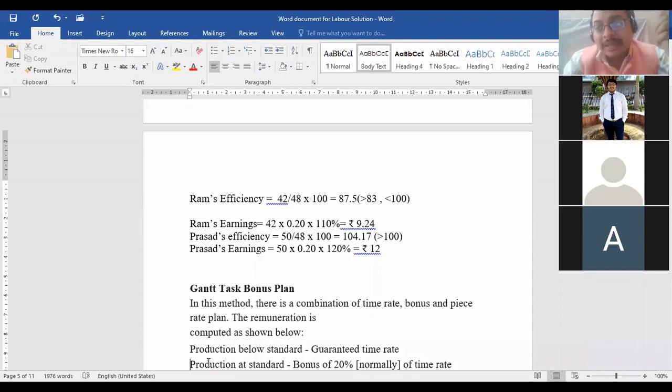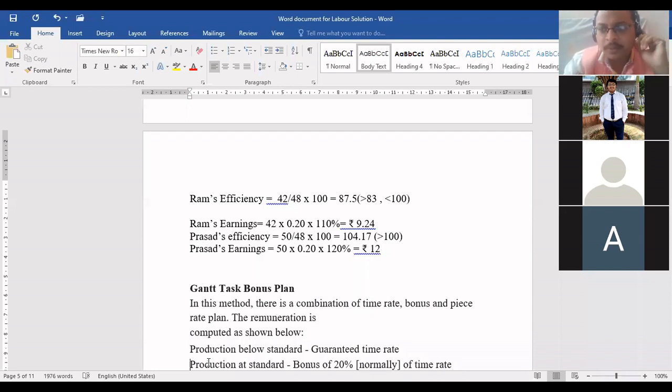This is very important. The next part, he said those workers who are able to achieve more than the target, who can produce more than the set target, for them we will not have this wage rate. We'll give them a different piece rate. Normally wages will be paid according to the hourly rate. But those workers who can achieve more than the target, for them we will pay a different piece rate, which will be higher than the earlier one. Till here, any doubt, please let me know. Is this plan clear to you guys?